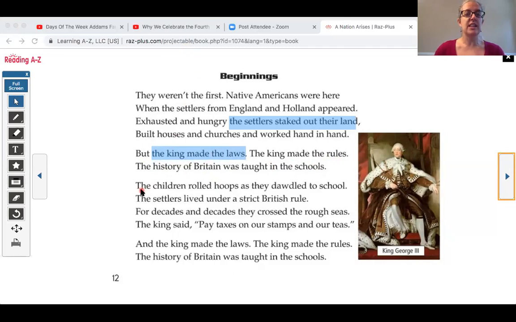Okay, let's read. The children rolled hoops as they dawdled to school. These settlers lived under a strict British rule. For decades and decades, they crossed the rough seas. The king said, "Pay taxes on our stamps and our teas." Oh, yes, that's also important. Let's highlight that. The colonists had to pay taxes to the king. Okay, and let's finish reading. And the king made the laws, the king made the rules. The history of Britain was taught in these schools.